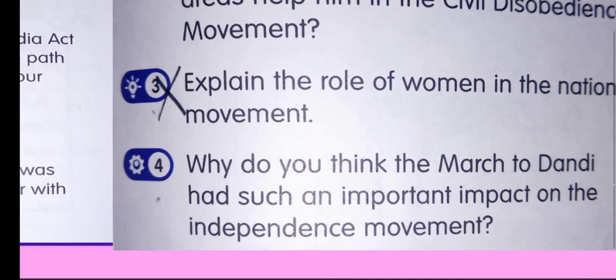Now, why do you think that March to Dandi had such an important impact on independence movement? As you know, Dandi March made people of India determined and more focused towards independence. When British arrested Gandhiji and his followers, British lathi charged the people, and after that people felt that Gandhiji's policy would work in the future.